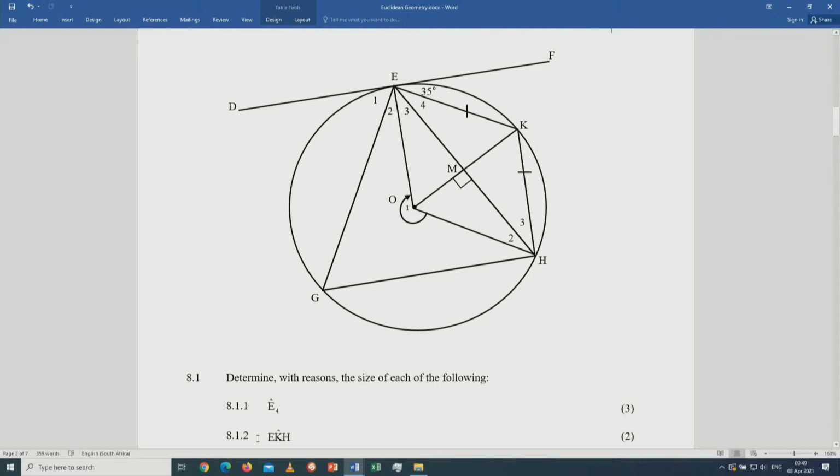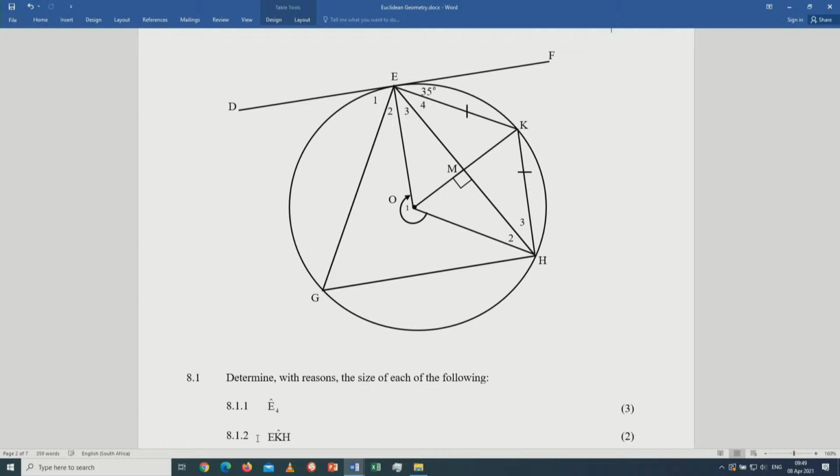Know your theorems. From grade 8, opposite angles, what is that? Vertically opposite angles are equal, and all the theorems when you have parallel lines, you know them by heart. Once you know the theorems, you will do well in this topic. Without the knowledge of the theorems, I'm telling you right now, you are going to encounter problems in Euclidean geometry.